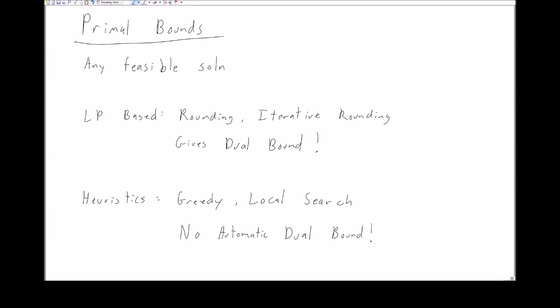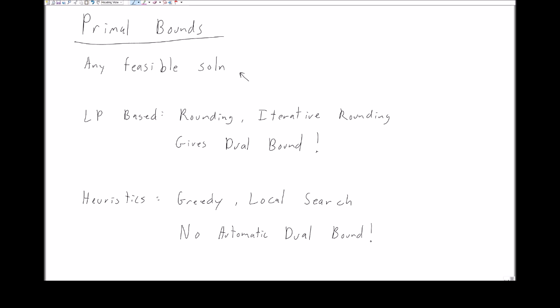We'd like to draw some conclusion about what we've talked about in primal bounds. The first thing to note is that a primal bound is really anything that's a feasible solution. In a maximization problem, the primal bound is going to be a lower bound on the optimal solution, and really the only way that we can do this is by finding a feasible solution to the integer program. Any technique that we can use to find a feasible solution will do.